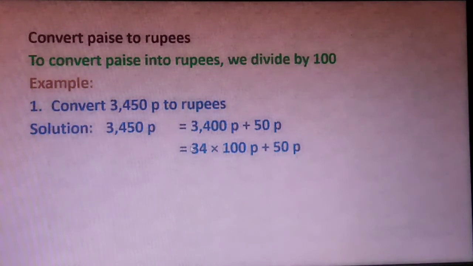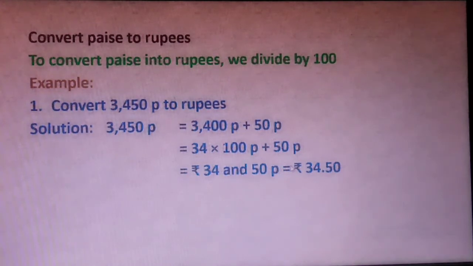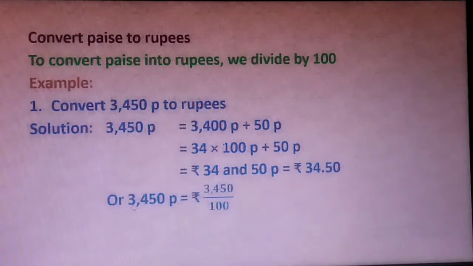It will be 34 multiplied by 100 paise plus 50 paise, and then 34 multiplied by 100 paise means 34 rupees, and 50 paise will be as it is, and as the result we will get rupees 34.50. In another way, we can just divide 3450 paise by 100.